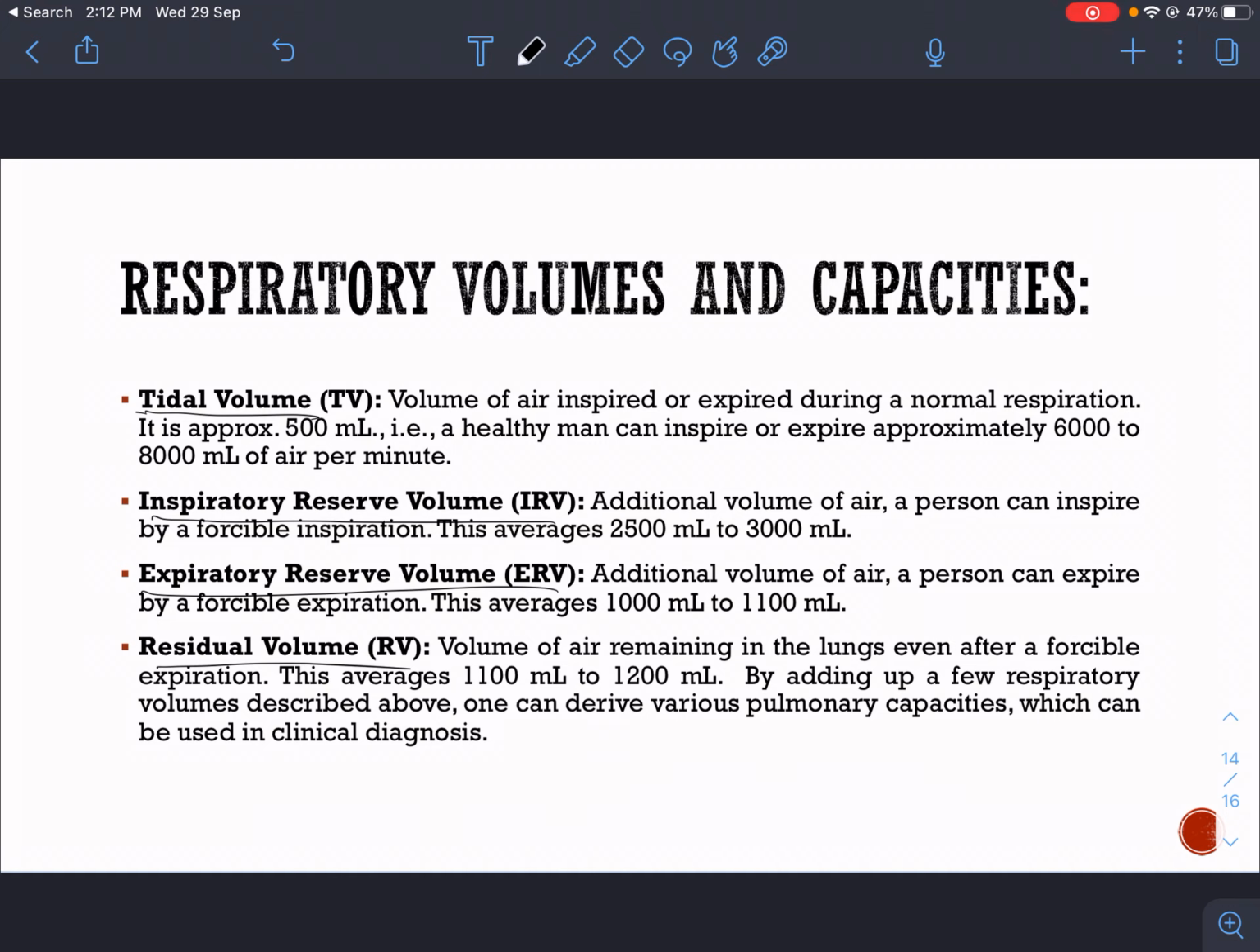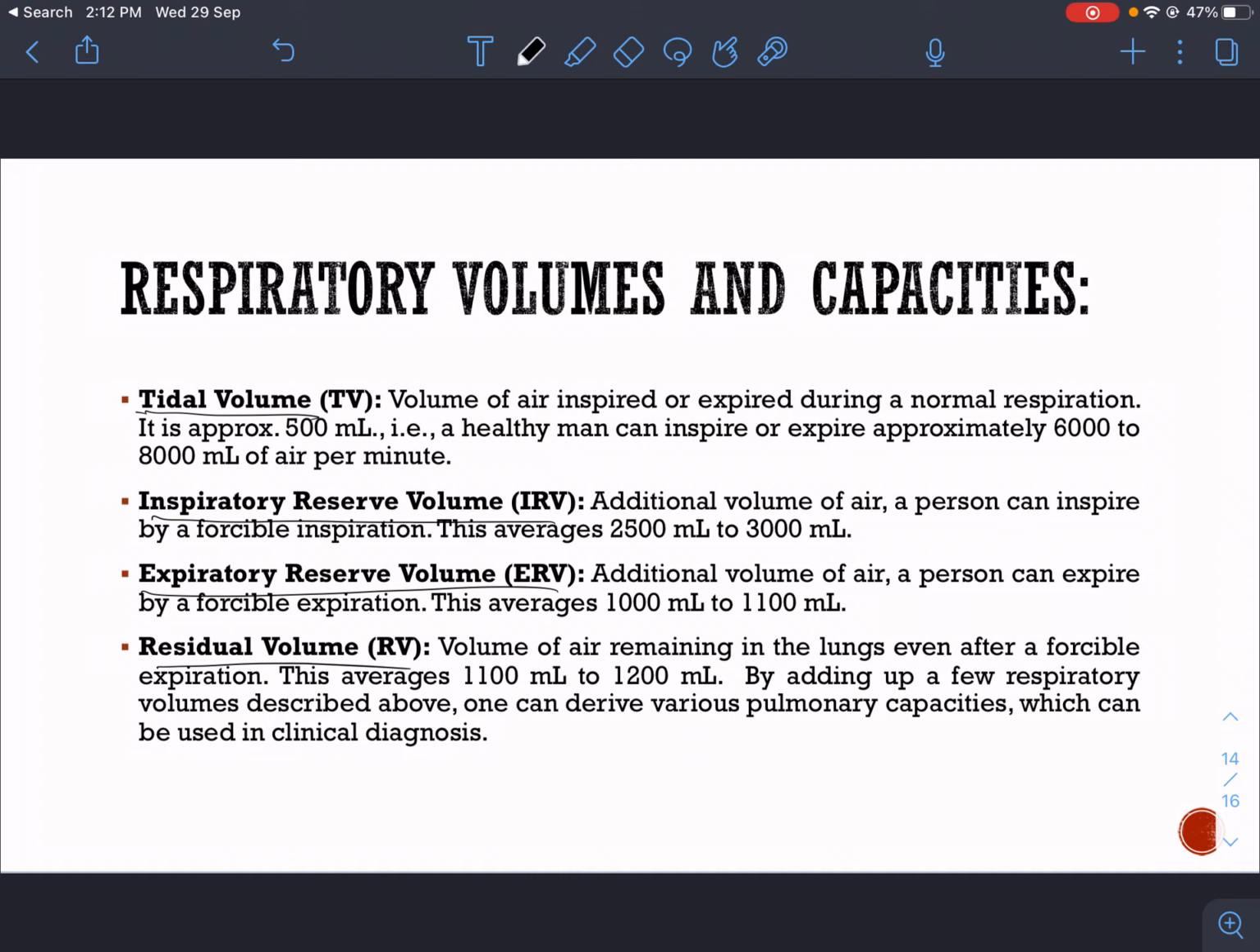Tidal volume is the volume of air inspired or expired during a normal respiration. It is approximately 500 ml, that is, a healthy man can inspire or expire approximately 5000 to 8000 ml of air per minute. So, tidal volume is basically that volume of air that is inspired or expired when we breathe normally. We do not forcibly expel air or forcibly inhale air. It is just a normal respiration, normal breathing rate.